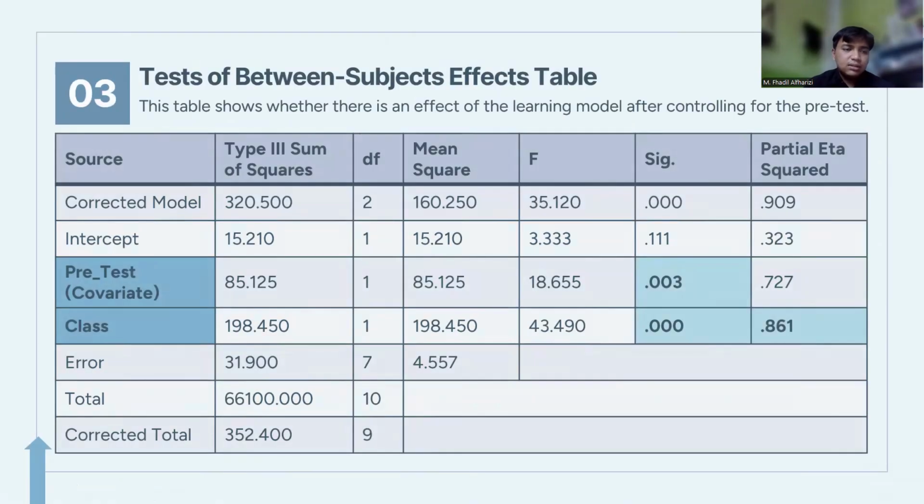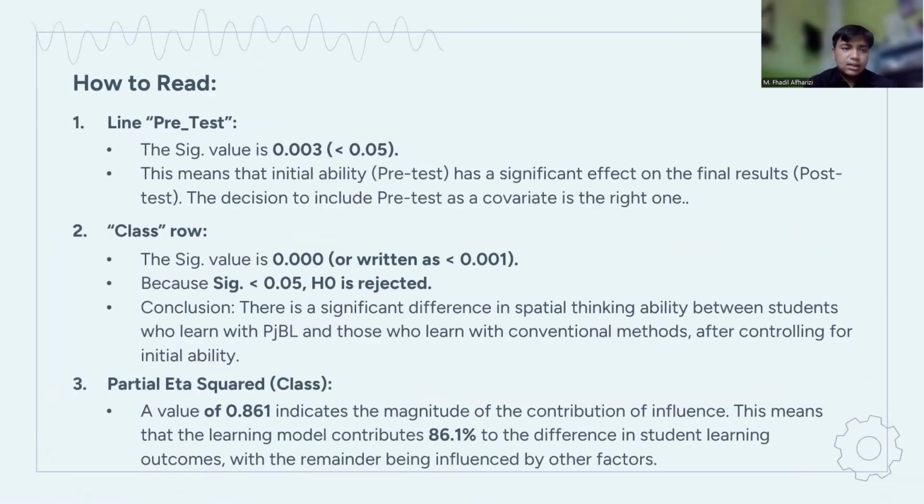Next, table 3 is the Tests of Between-Subjects Effects table. This table shows whether there is an effect of the learning model while controlling for the pretest. How to read it? One is the pretest line. The significance value is 0.003, smaller than 0.05. This means that initial ability, the pretest, has a significant effect on the final result, the post-test. The decision to include the pretest as a covariate is the right one.